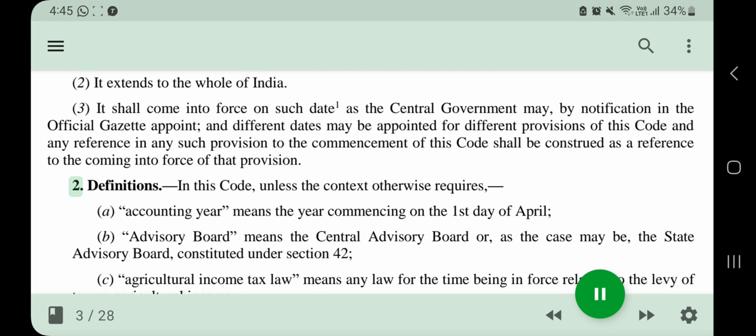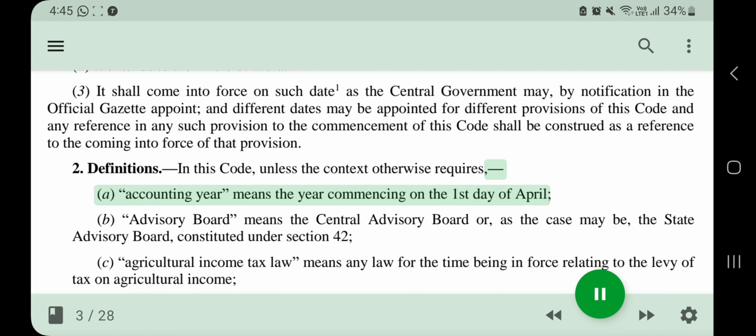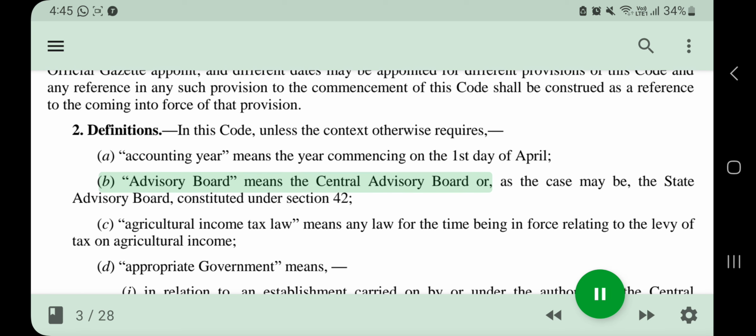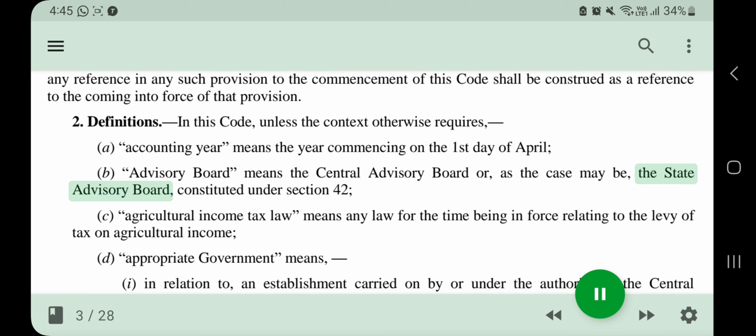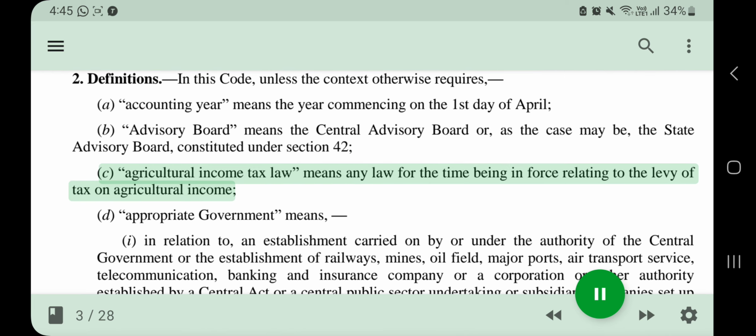2. Definitions. In this code, unless the context otherwise requires: (a) accounting year means the year commencing on the first day of April; (b) advisory board means the Central Advisory Board or, as the case may be, the State Advisory Board, constituted under Section 42; (c) agricultural income tax law means any law for the time being in force relating to the levy of tax on agricultural income.